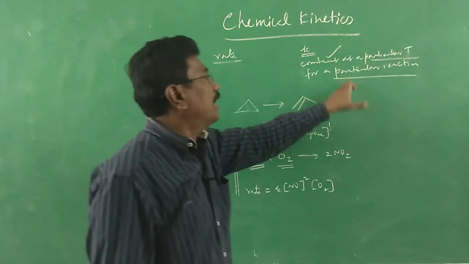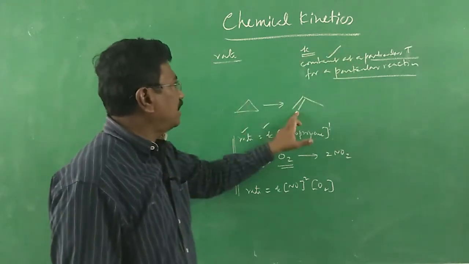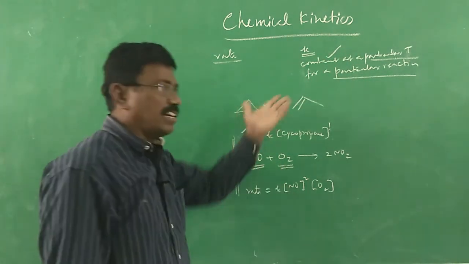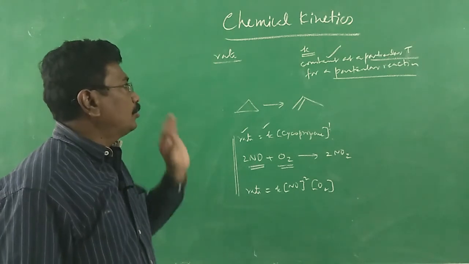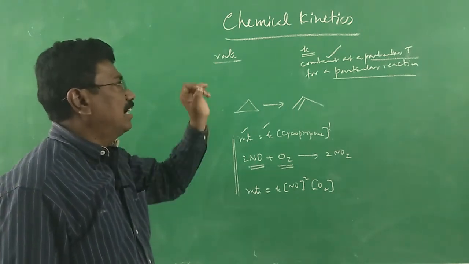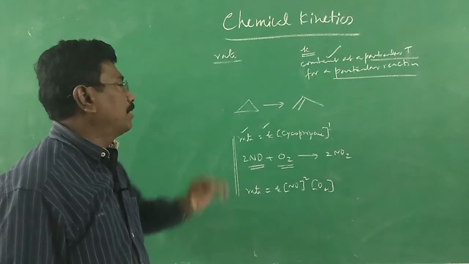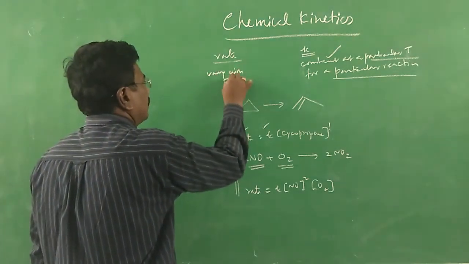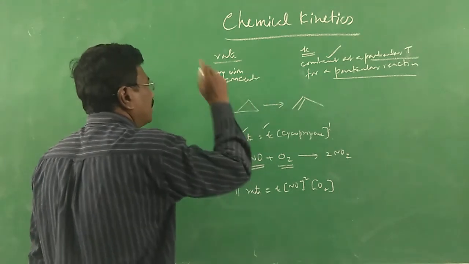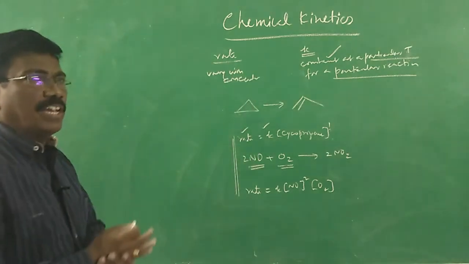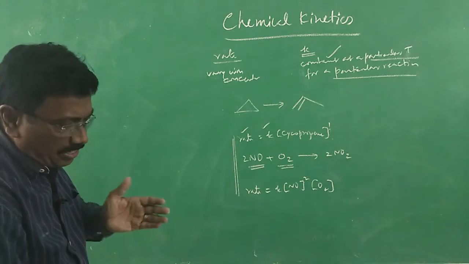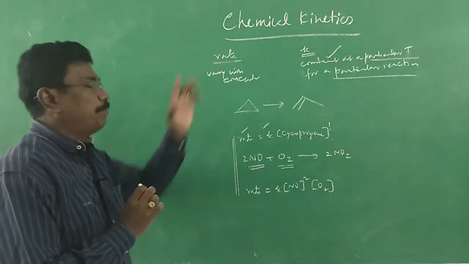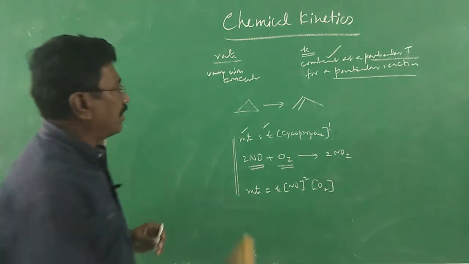Alright. Likewise, for a particular reaction, it is a constant. For this reaction, there will be one rate constant. For this reaction, another rate constant. That's all. So, you should know rate constant is a constant for a particular reaction at a particular temperature. Rate will vary with concentration. At the start of the reaction, rate will be higher. When the concentration gets reduced, rate will also get reduced. So, that point you should understand about rate and rate constant.